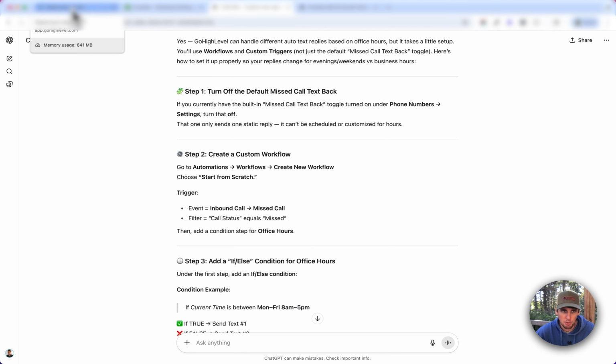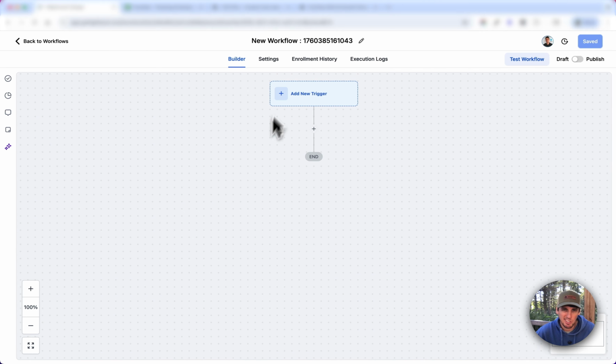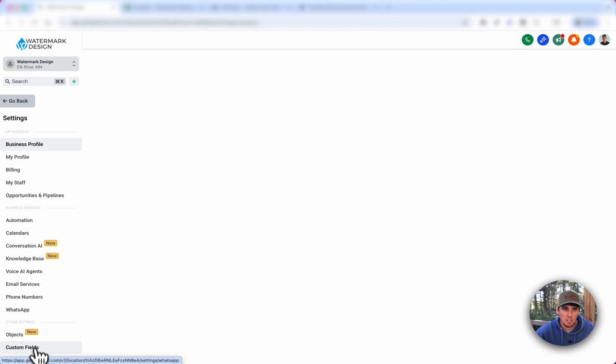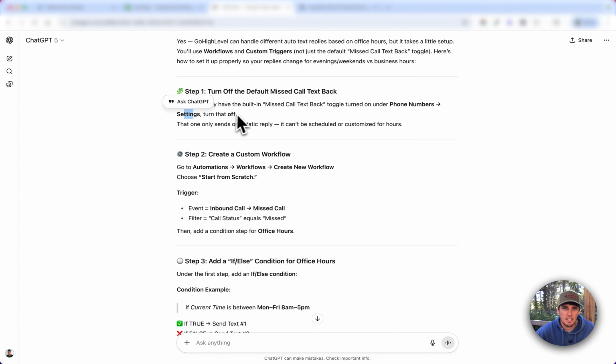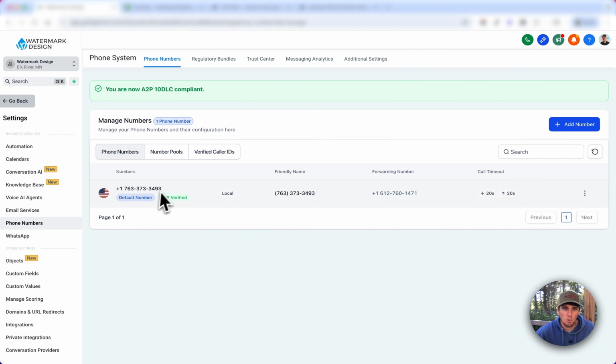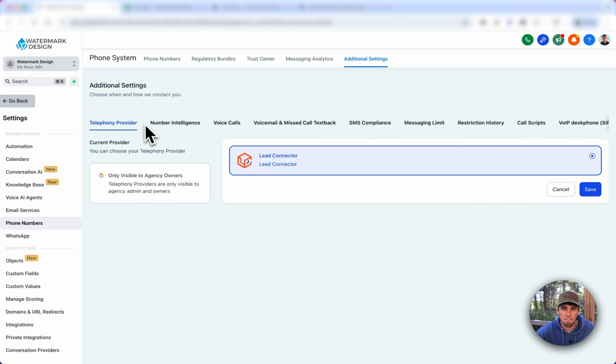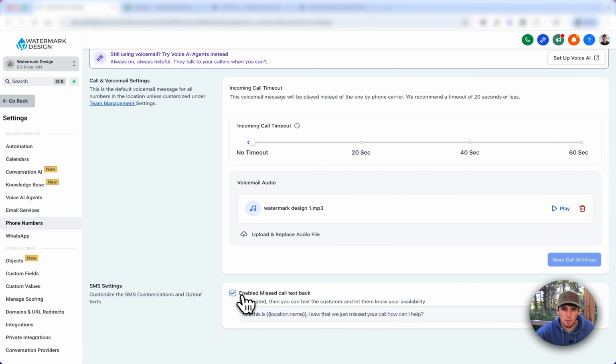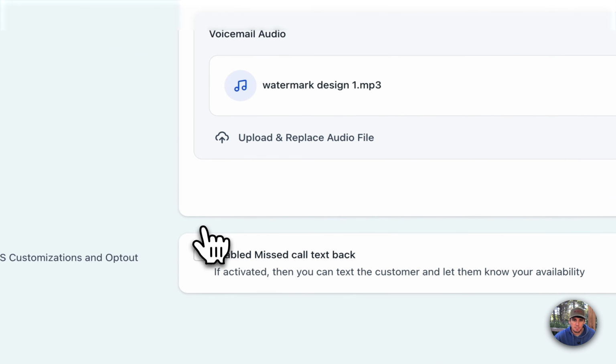So what you want to do is come into GoHighLevel. We already started the workflow, but we're going to go back. Go down to settings, phone numbers, click on your number, and open additional settings. Where is that? Right here, missed call text back. There's this button that says enable missed call text back. You just want to toggle that off.